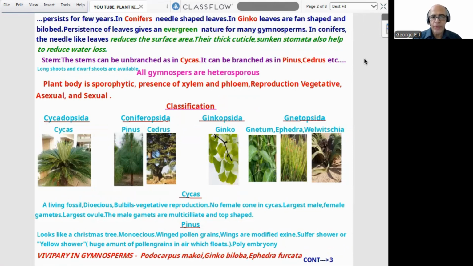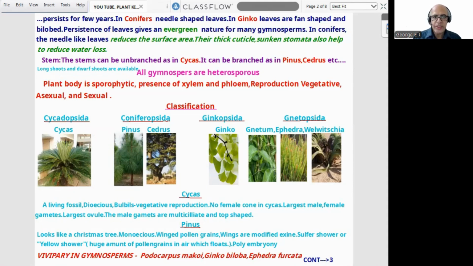In conifers, we find needle-shaped leaves. In Ginkgo, the maidenhair tree, leaves are fan-shaped and bilobed. Persistence of leaves in gymnosperms gives an evergreen nature to many gymnosperms; they seem to always have green leaves.